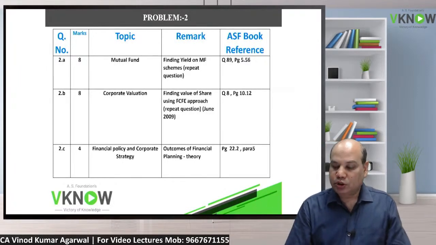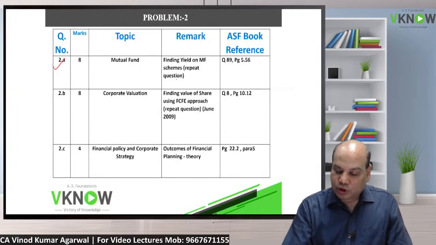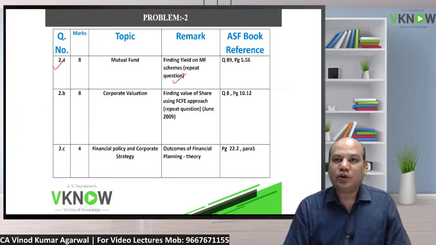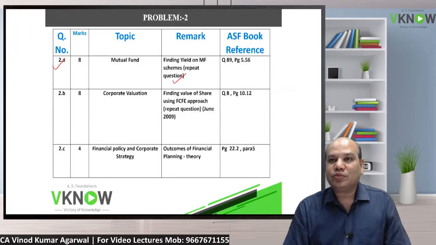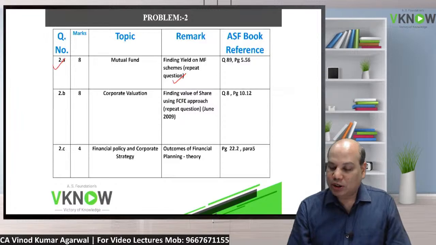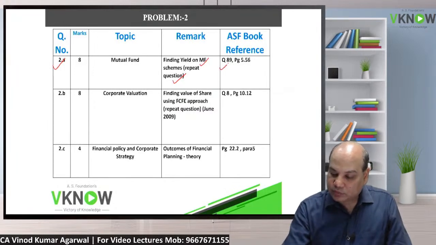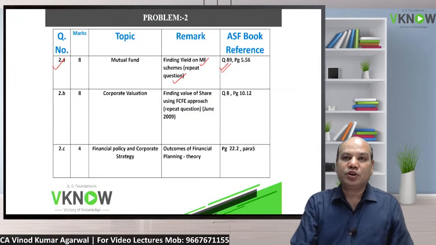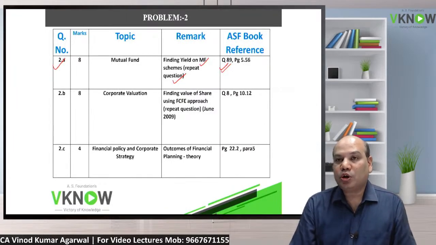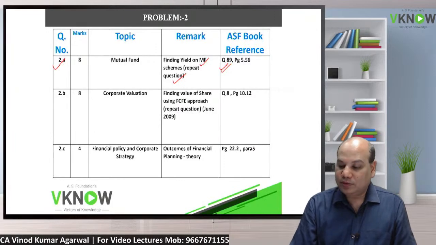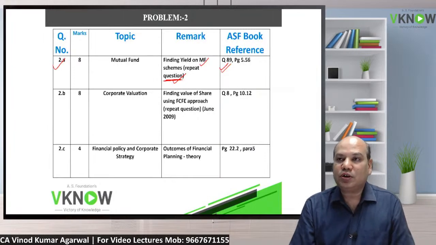Question number 2a, one of the most repeated questions on mutual fund. They will give you 3 schemes A, B, C, and give you the date of investment and the amount of investment. The student has to find out the yield. You must have done this question in every book. The same to same question, 100% same, is there in our book, question number 89, page number 5.56, and it is one of the most repeated questions in mutual fund.